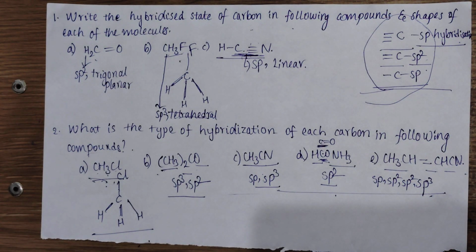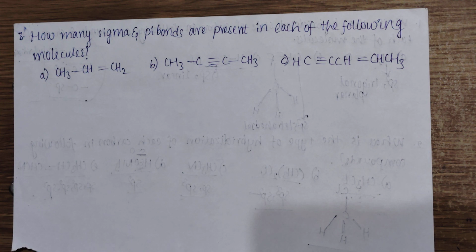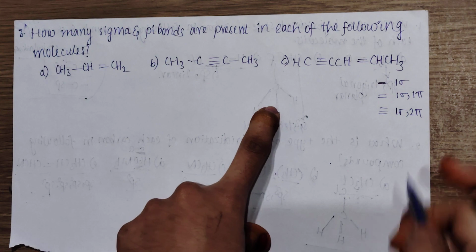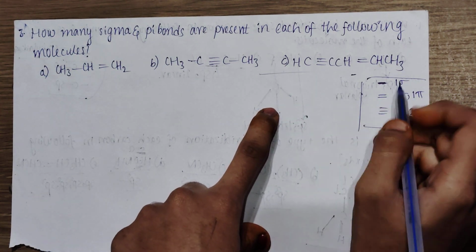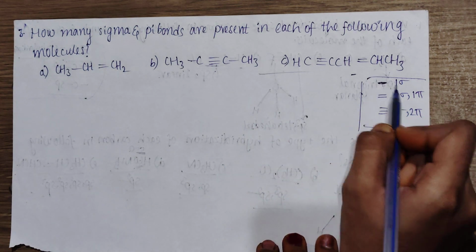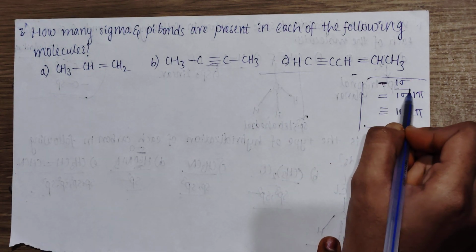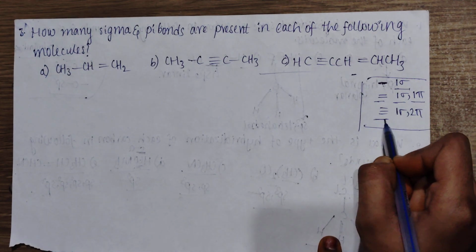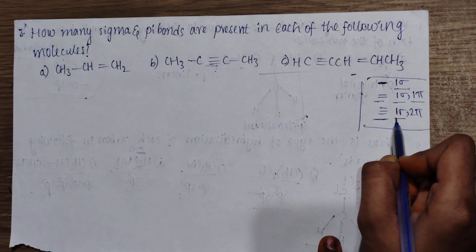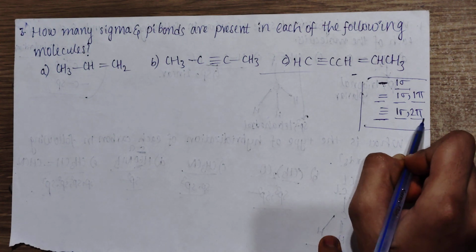And next, coming to the third question: how many sigma and pi bonds are present in each of the following molecules? To answer this question, you have to know these 3 points. A single bond consists of 1 sigma, a double bond of 1 sigma and 1 pi, and a triple bond consists of 1 sigma bond and 2 pi bonds.